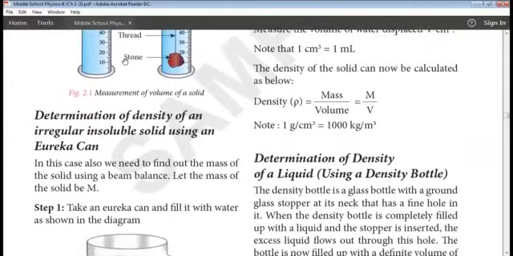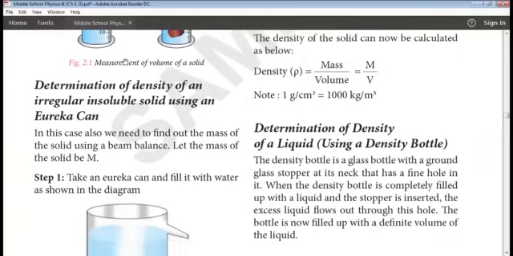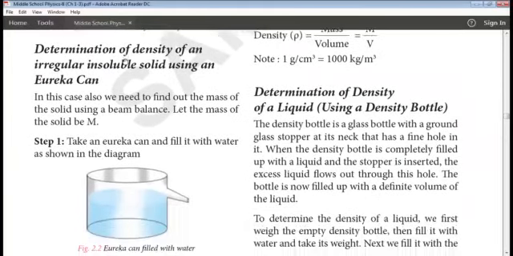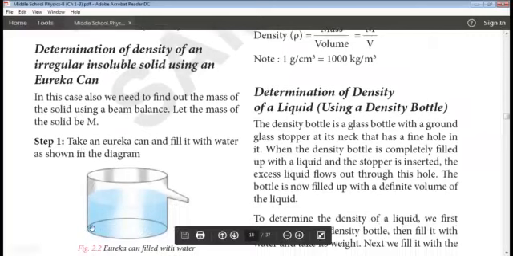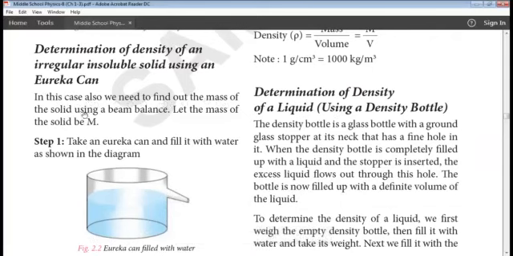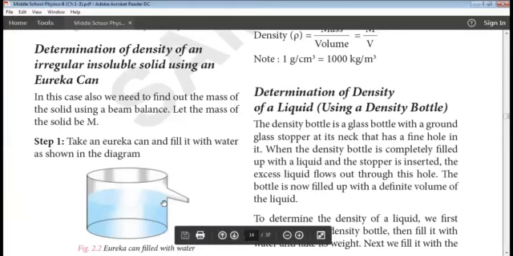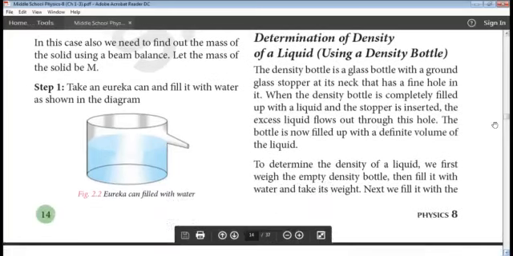Next one, determination of density of an irregular insoluble solid using a Eureka can. A Eureka can is a can shown in figure 2.2, and it has a mouth at one end, at the top. In this case, we need to find the mass of the solid using a beam balance. First, take a beam balance and measure the mass of the solid. Then take a Eureka can and fill it with water as shown in the diagram, till the mouth.